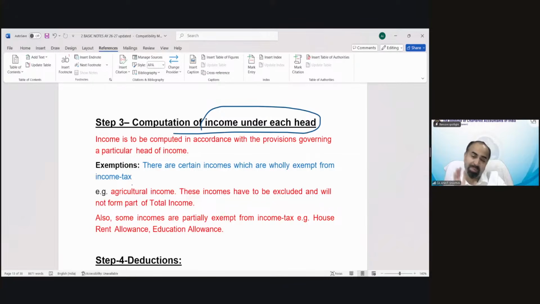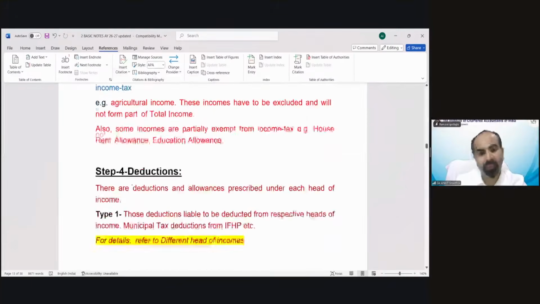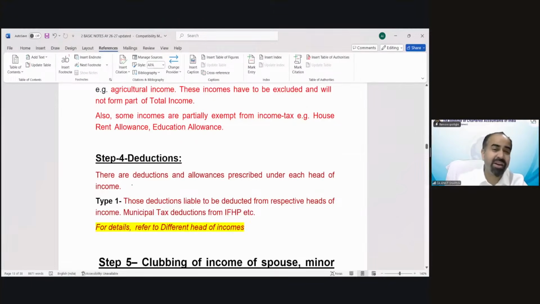No, there are multiple provisions. Some amount of salary income is exempted, some is going to be taxable, etc. So the detailed calculation is going to be discussed in various chapters. Same, there are certain deductions connected with those heads of income: deductions for salary income, deductions from house property, deductions from business. That is going to be discussed in those chapters.